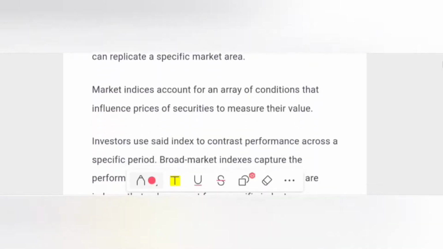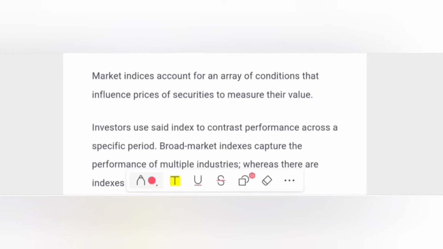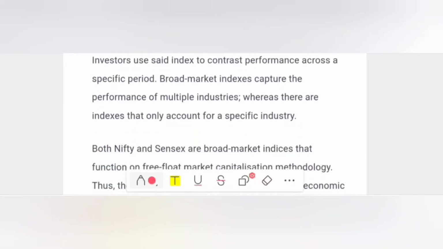So going to the next one, market indices account for an array of conditions that influence prices of securities to measure their value. Investors use said index to contrast performance across a specific period. Broad market indexes capture the performance of multiple industries, whereas there are indexes that only account for a specific industry. So indexes also have different sectors. A group or set of stocks in a basket is called an index.